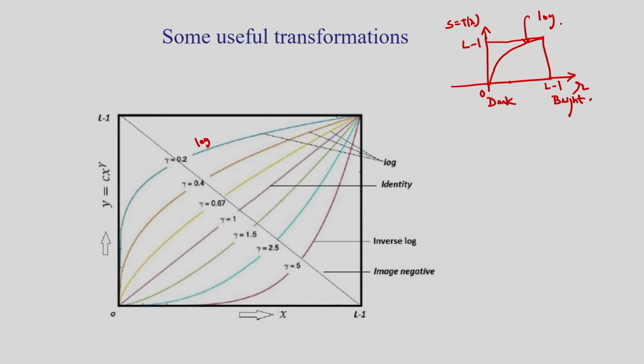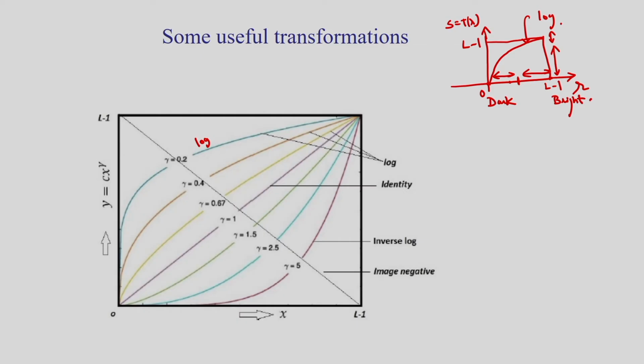I am repeating this: expanding the values of the dark pixels in the image and compressing the higher level values. That means if I consider the high level values from this to this, and the low level pixel values here, for the low level pixel values I am expanding, and for the high level pixel values I am doing the compression, because the output is only this, but corresponding to the dark level the output will be this. So this transformation is used to display the Fourier transform of an image.